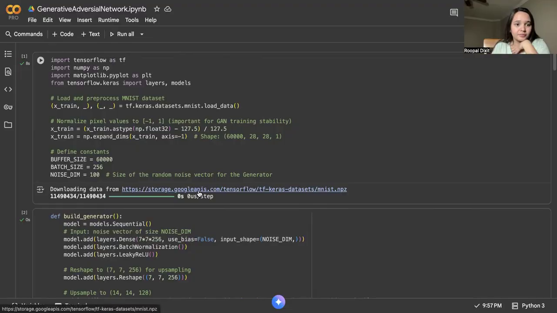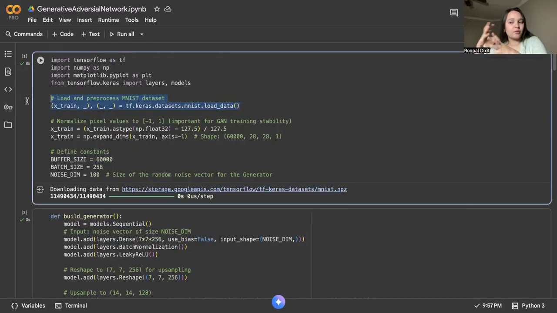As you can see here, we are loading the data directly from Keras, splitting the data set, and normalizing the pictures. You understand how we normalize pictures from our previous videos: the pixel value is 0 to 255, so we normalize it to get values between -1 and 1, so that everything is scaled in a similar format.